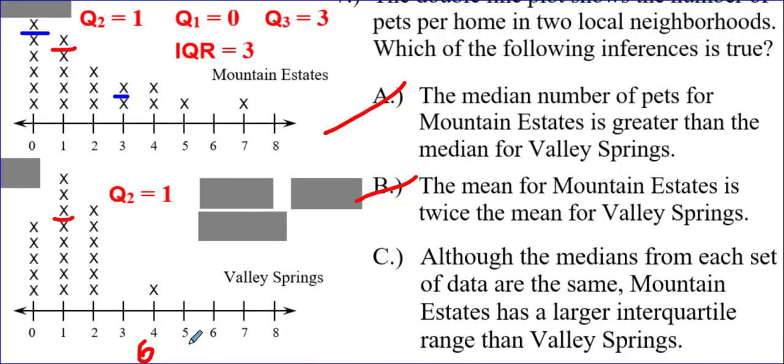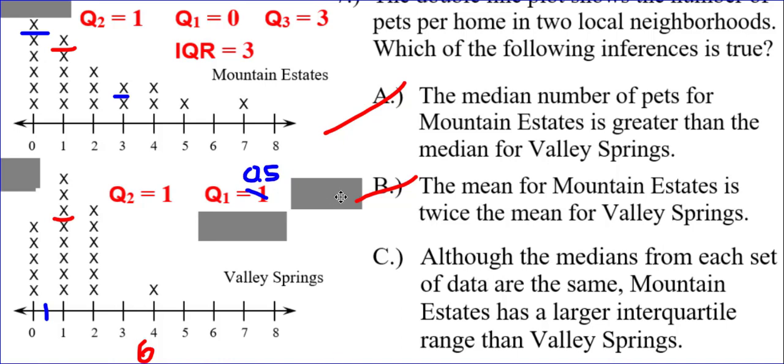For Valley Springs, 1, 2, 3, 4, 5, 6, 7, 8, 9, 10. Wait a minute. So here's the 5th, here's the 6th. That means the median in between for Q1 is, no, it's not 1. It's 0.5. Ah, man, I really should have proofread this before I recorded.